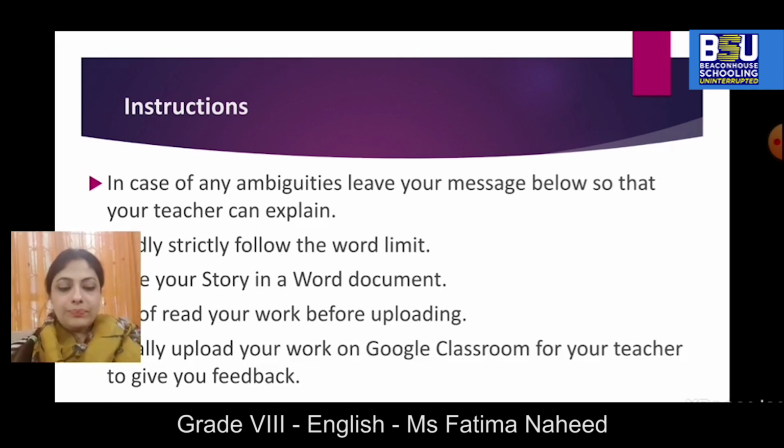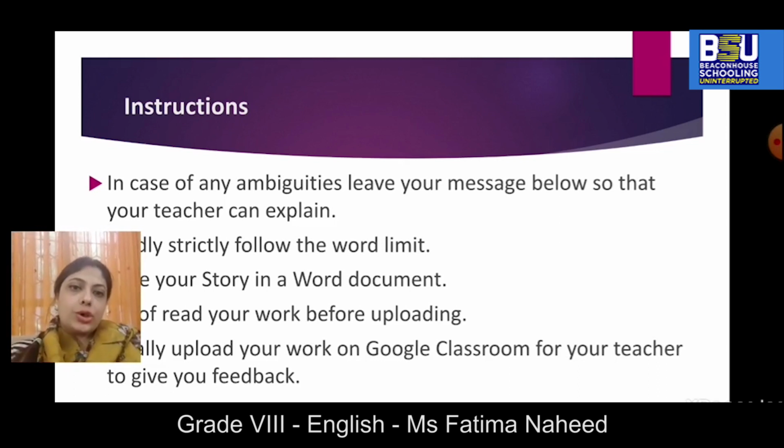Fine. 10th point is core message and a theme. Now, this is very important to be included in your story. Why? Because if we talk about our childhood, we remember the story of the tortoise and the rabbit, and the core message, we still remember, is slow and steady wins the race. Fine. So, there should be a core message in your short story that will help the reader to get the message in a very short time.